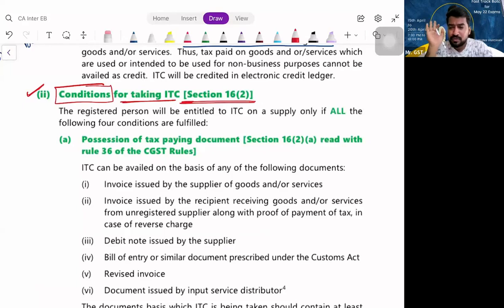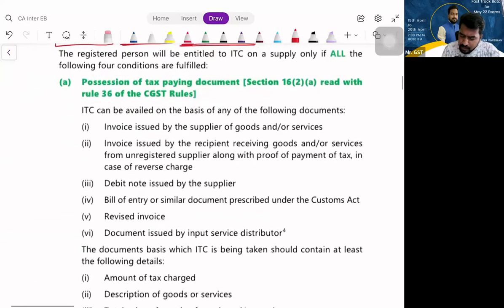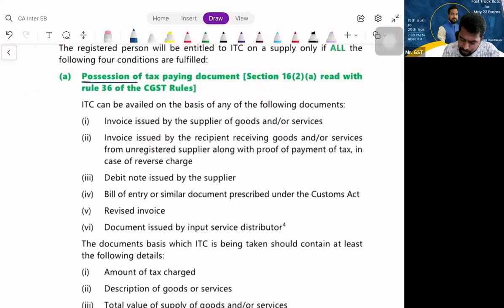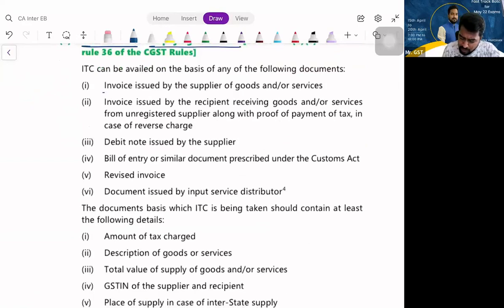You should have some invoice with you, correct? You should possess some invoice with you. Yes or no? So the law says, if you are availing ITC, you please possess some document which is acting as a proof that you have taken that burden of paying tax. Is that clear? That means, please understand, you should be in possession of a tax paying document. What is the tax paying document? You call it invoice, you call it debit note, bill of entry, revised invoice, or any other document issued by an input service distributor, anything.